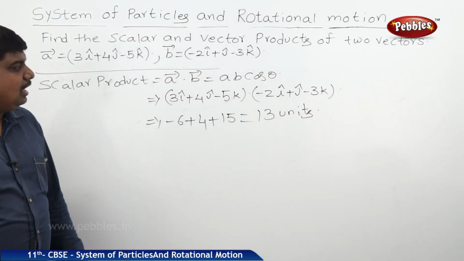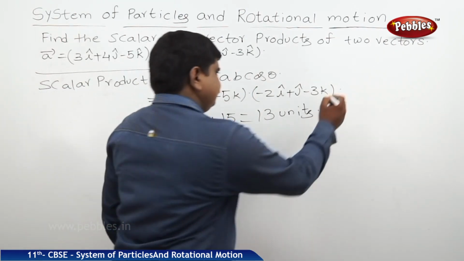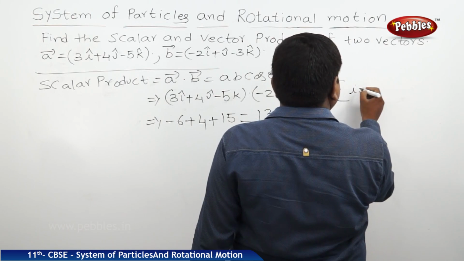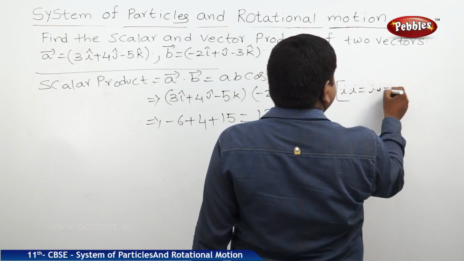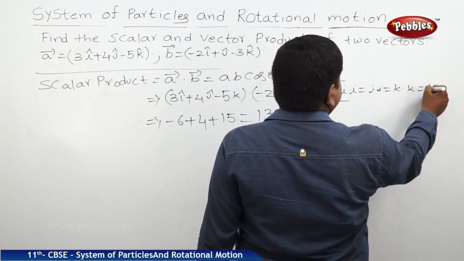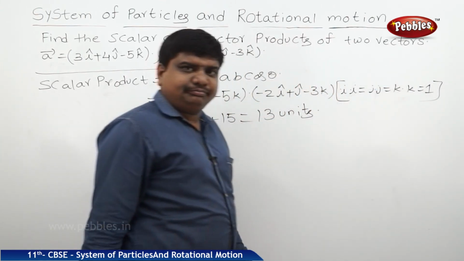Here the rules are i dot i is equal to j dot j is equal to k dot k is equal to 1. This means the product of two parallel vectors is maximum.